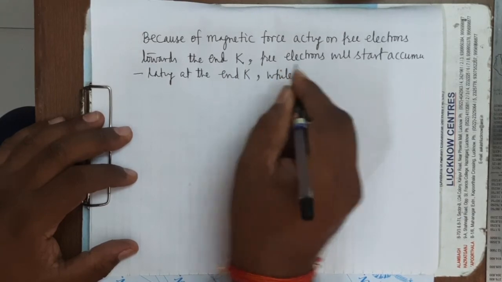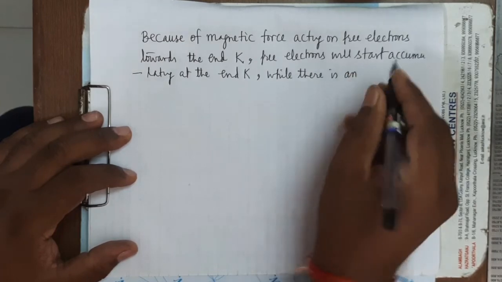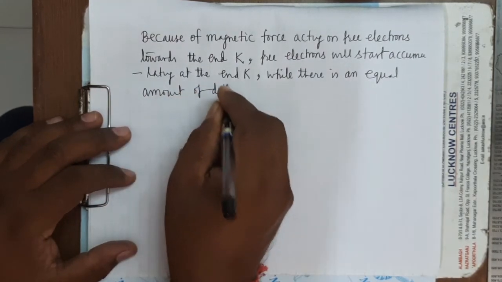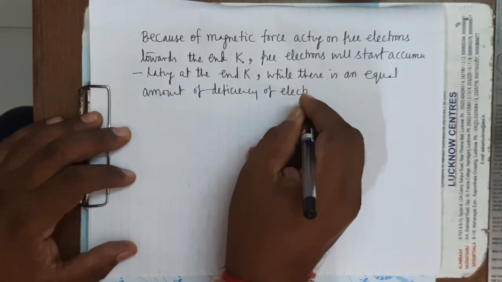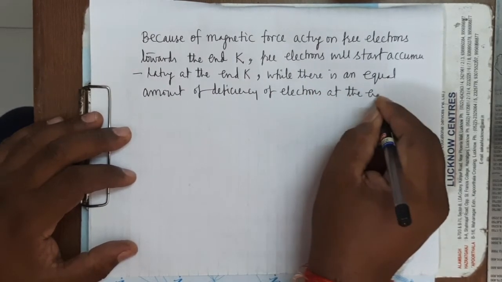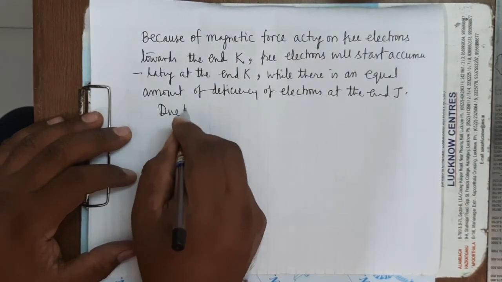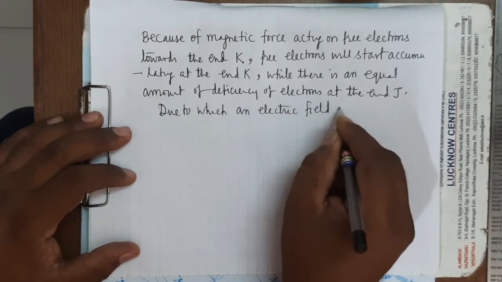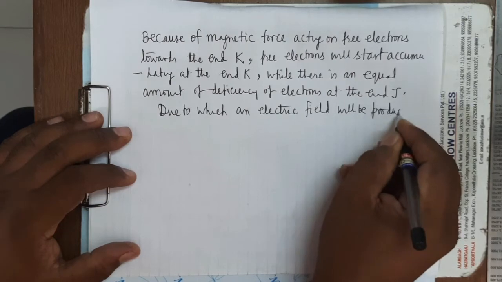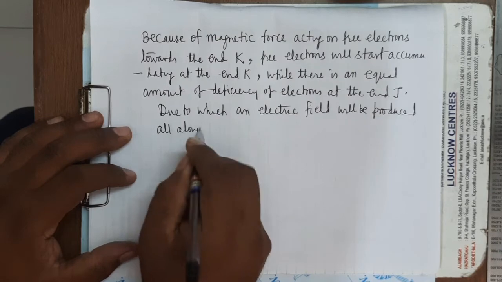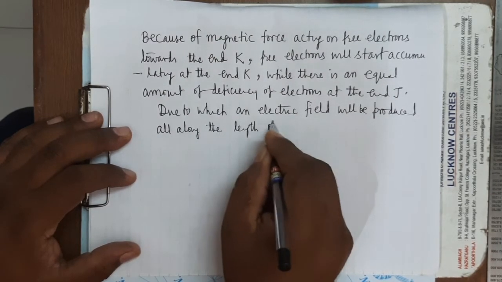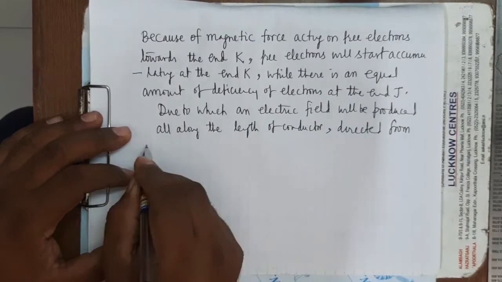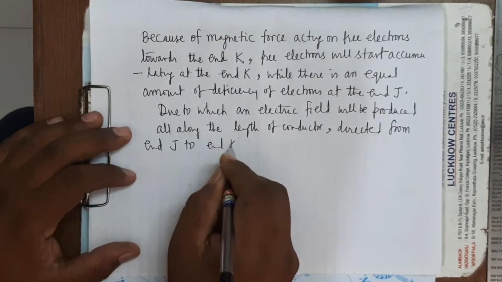while there is an equal amount of deficiency of electrons at the end J, due to which an electric field will be produced all along the length of the conductor, directed from end J to end K. All these things I have already explained.